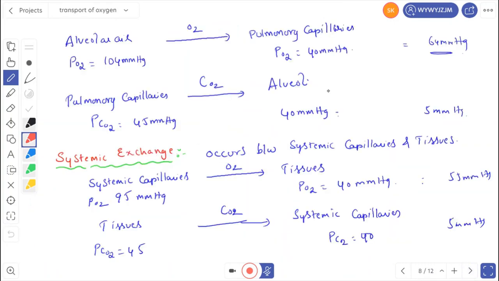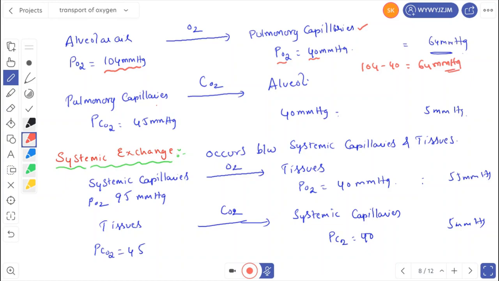The partial pressure of oxygen in alveolar air is 104 mmHg. From alveolar air, oxygen diffuses into the pulmonary capillaries, where the partial pressure of oxygen is 40 mmHg. Similarly, from pulmonary capillaries, carbon dioxide diffuses into the alveoli. So what is the partial pressure difference of oxygen between the alveolar air and pulmonary capillaries? 104 minus 40 equals 64 mmHg.